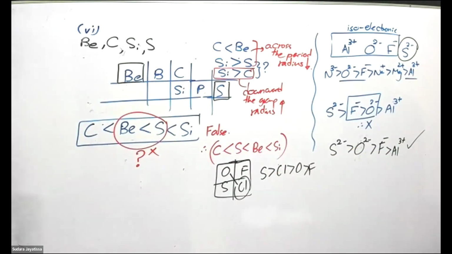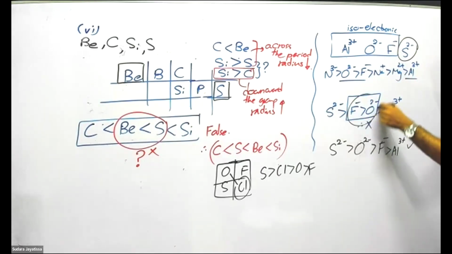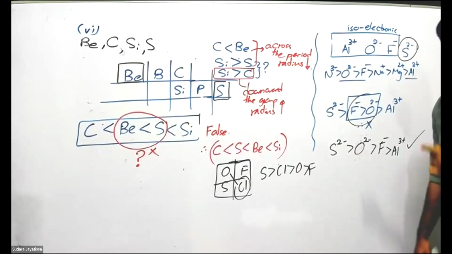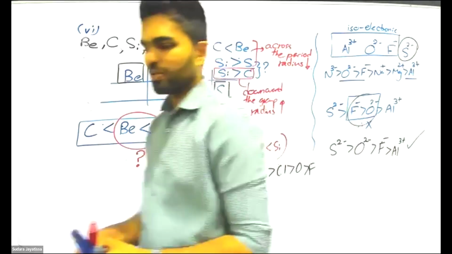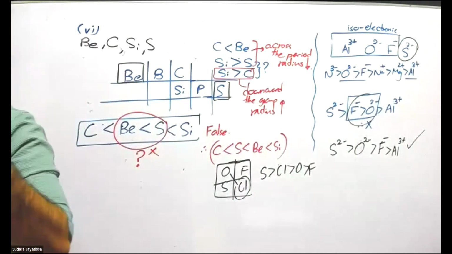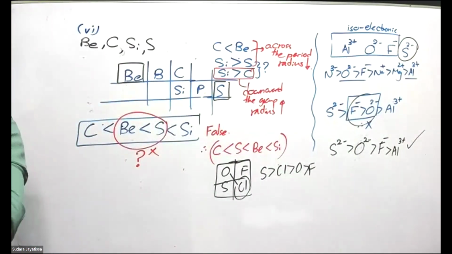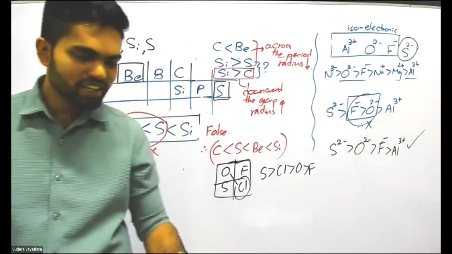And the next one is a good question. In an isoelectronic series, radius decreases with increasing nuclear charge. This is the theory point we need to remember. Using that one, we can say that this part is wrong, and this is the correct order. Like that, I review the questions. Then you study those same questions again, and you will remember the same things we discussed. You have to study this again and again and again.